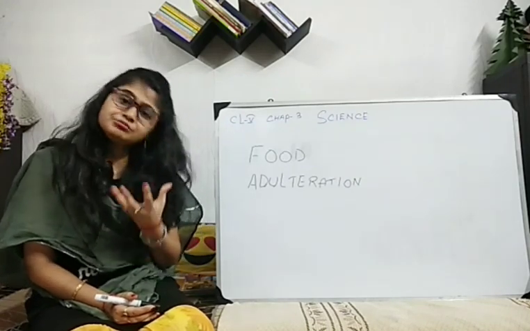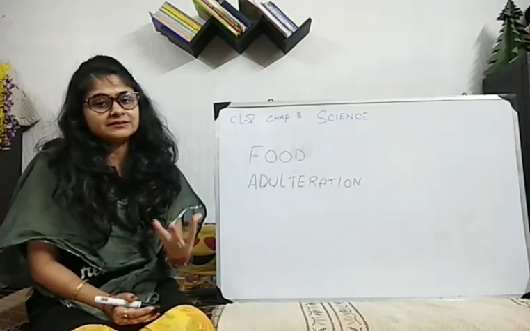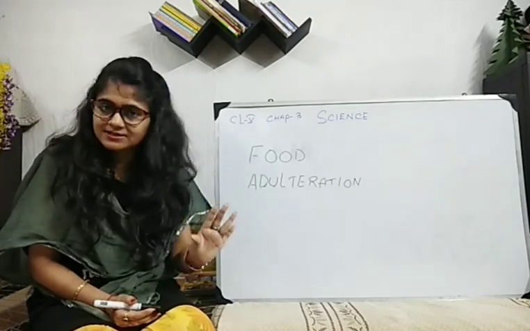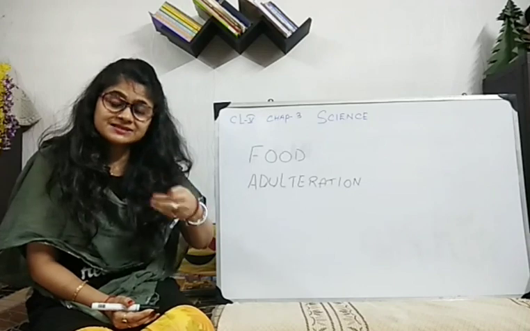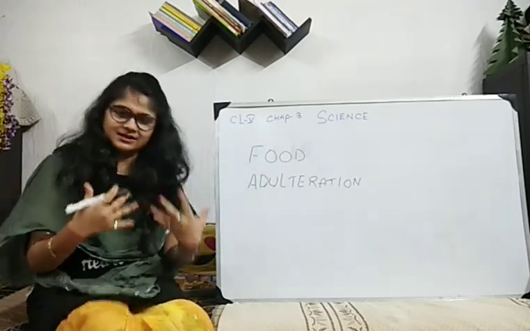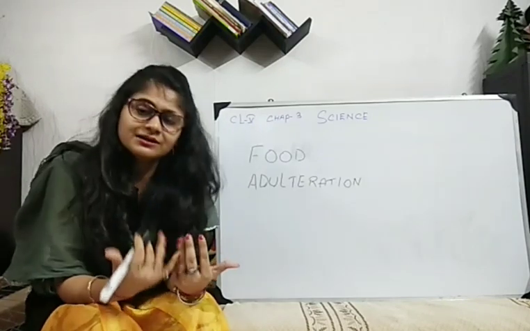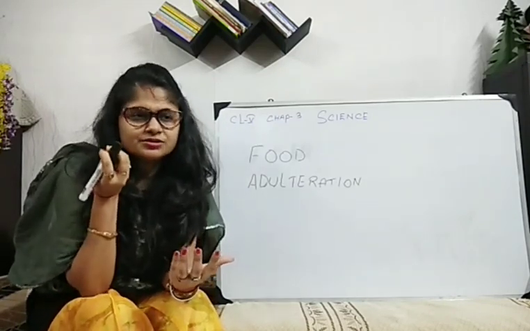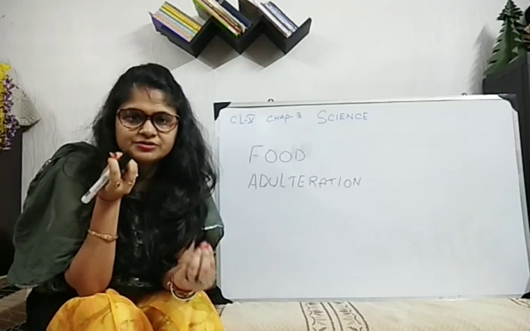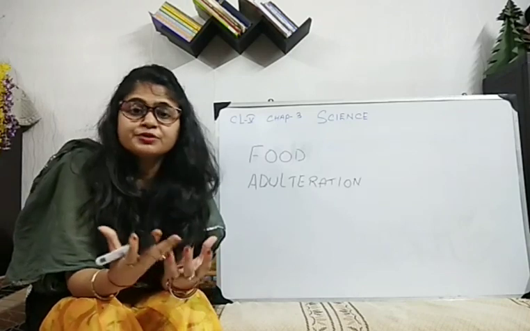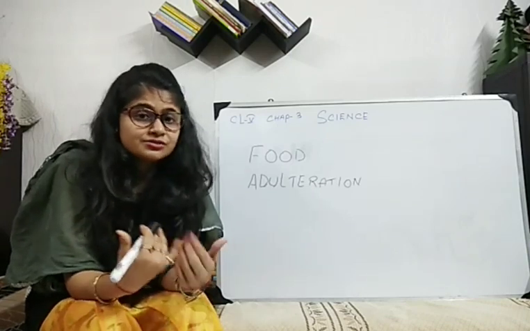I am getting the impure form, because in that milk water is mixed, chalk powder is mixed. I cannot see that, I don't know that, but this process takes place. When I am having it regularly, then of course a few percent of your nutrients will get reduced, definitely, because the pure form is not getting into my body.